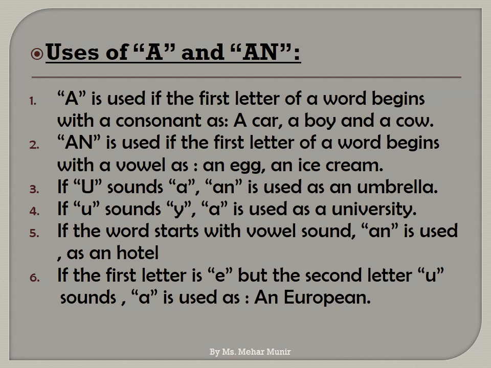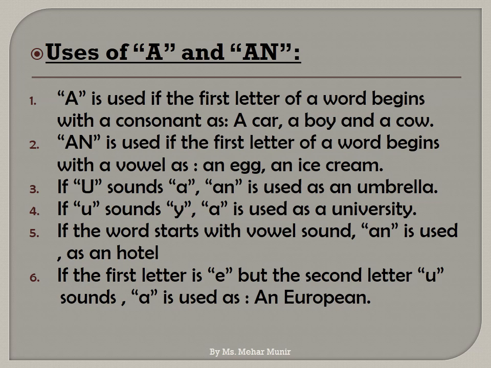Rule number 2. An is used if the first letter of a word begins with a vowel, as in an egg and an ice cream. Egg starts with a vowel and ice cream also starts with a vowel. When you see a vowel at the start of a noun, you use the article an.